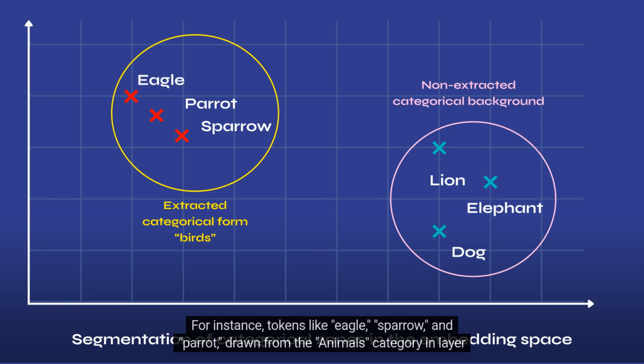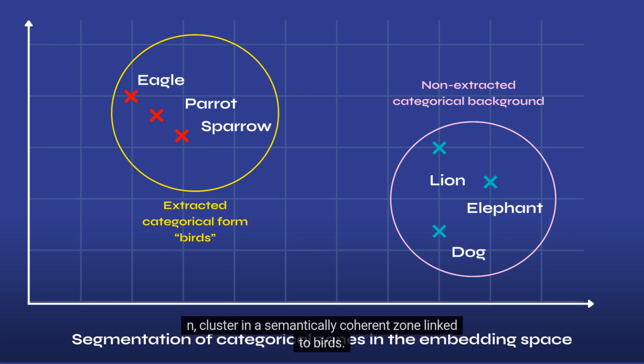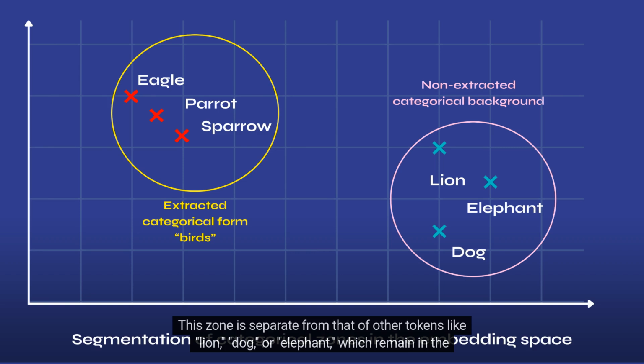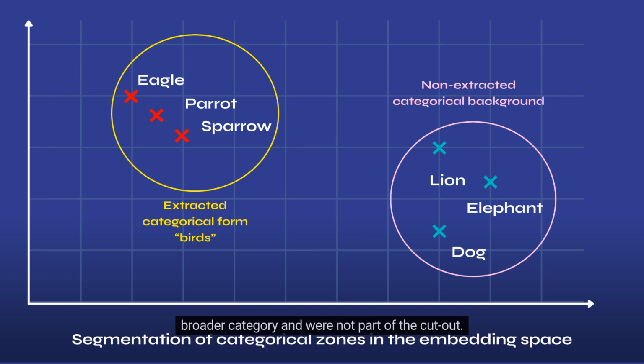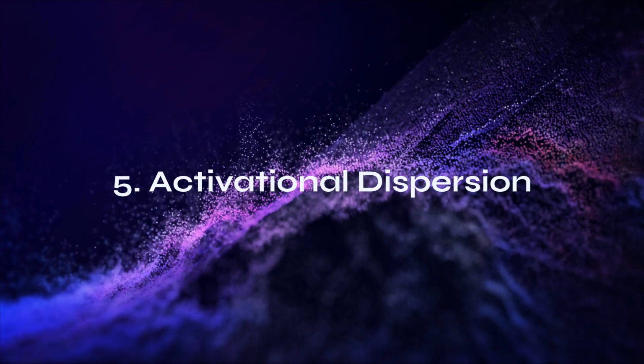For instance, tokens like eagle, sparrow, and parrot, drawn from the animals category in layer n, cluster in a semantically coherent zone linked to birds. This zone is separate from that of other tokens like lion, dog, or elephant, which remain in the broader category and were not part of the cutout.